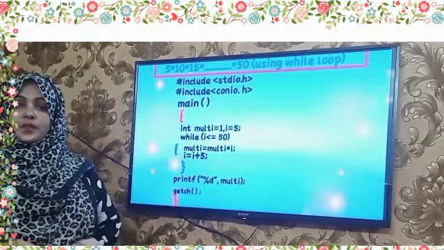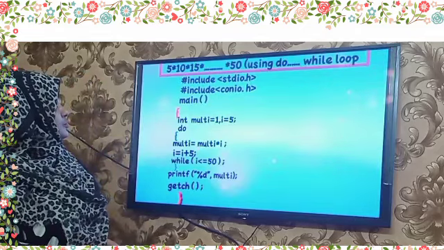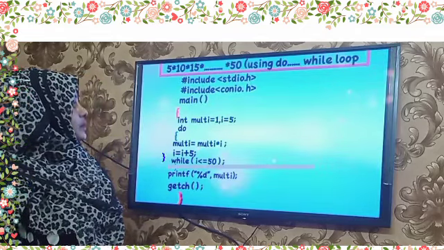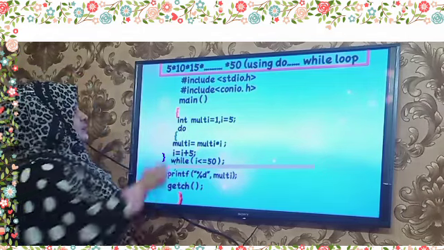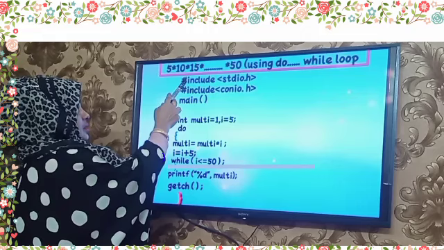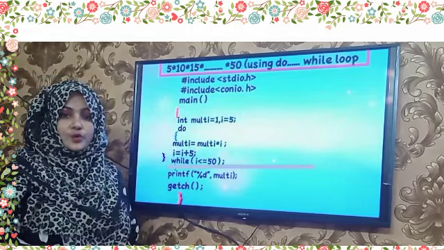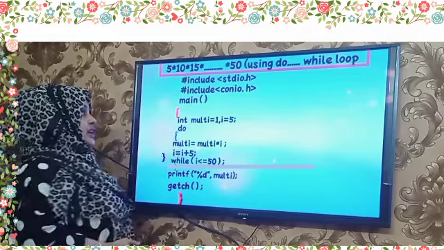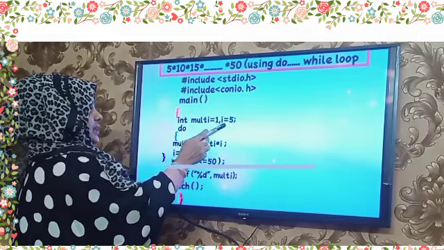Next we see the do while loop program. The product of 5 x 10 x 15 x ... x 50 using a do while loop. In this program, #include <stdio.h>, standard input output, #include <conio.h>, main function, int multi = 1, i = 5.